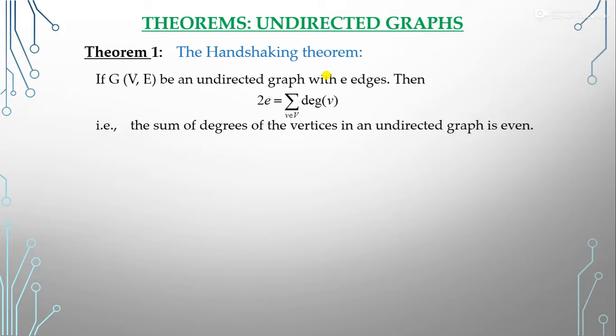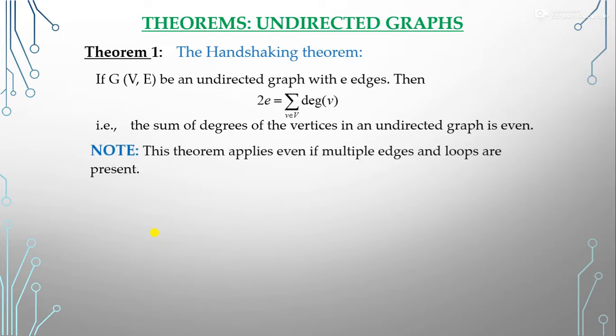Every edge gets counted twice, once at each end. Thus, the sum of the degrees is equal to twice the number of edges. Clear? So that is the handshaking theorem.